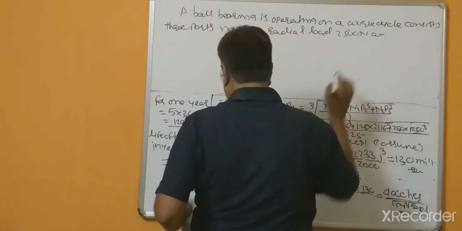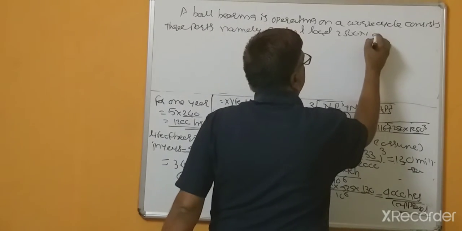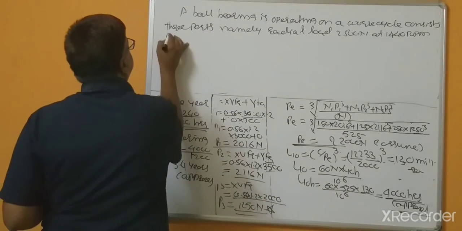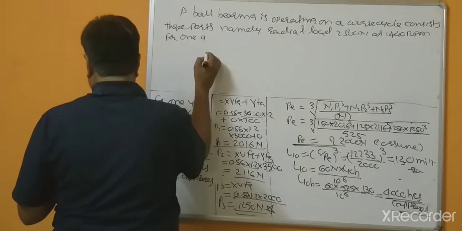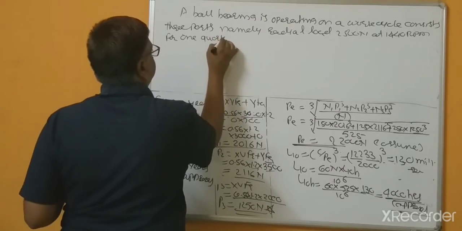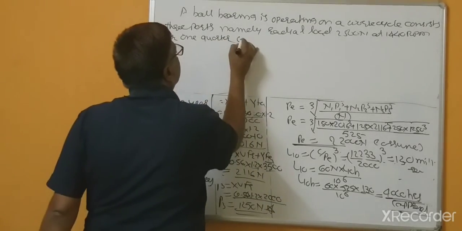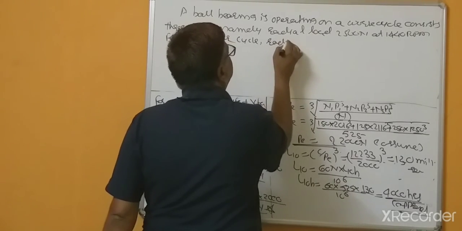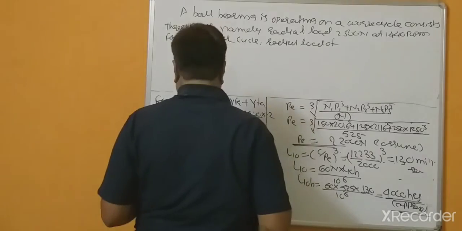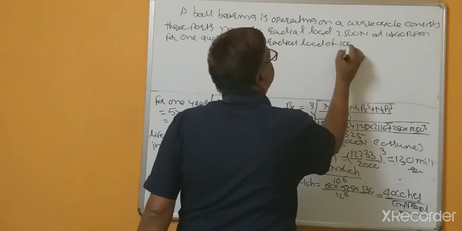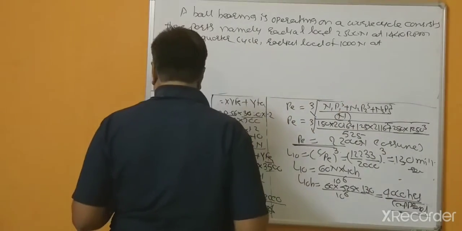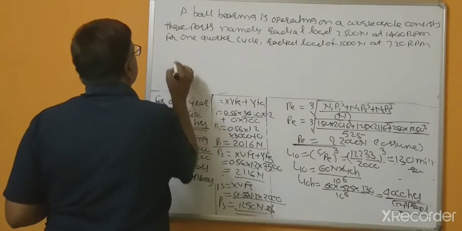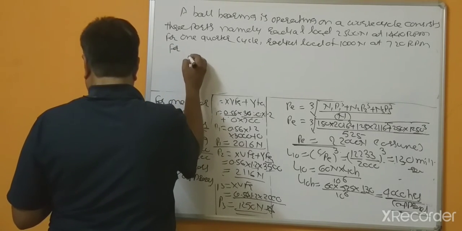2500 newtons at 1440 rpm for 1 quarter cycle, a radial load of 1000 Newton at 720 rpm for 1/2 cycle,